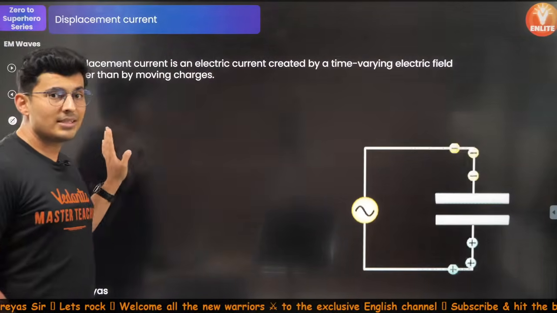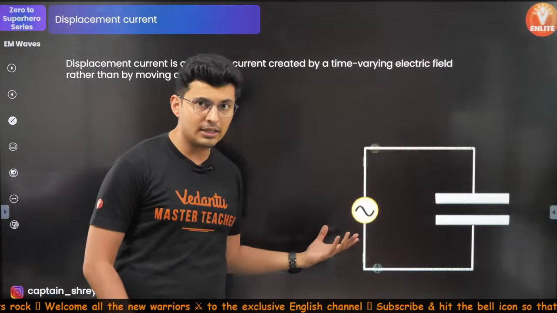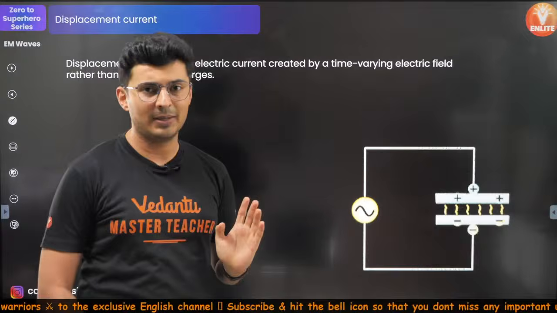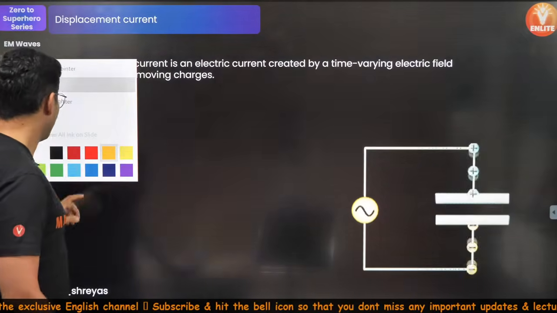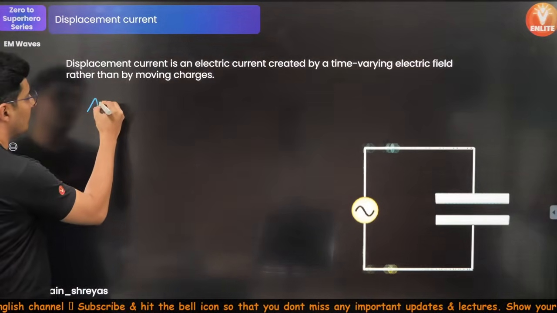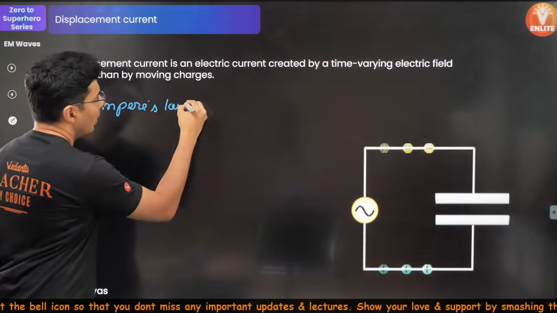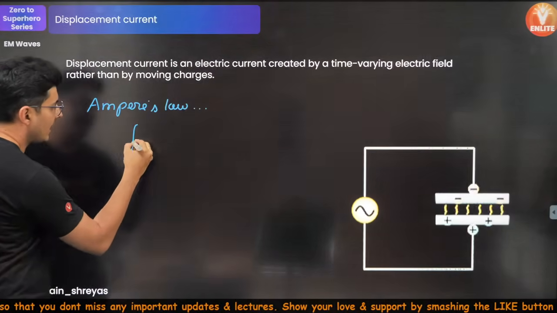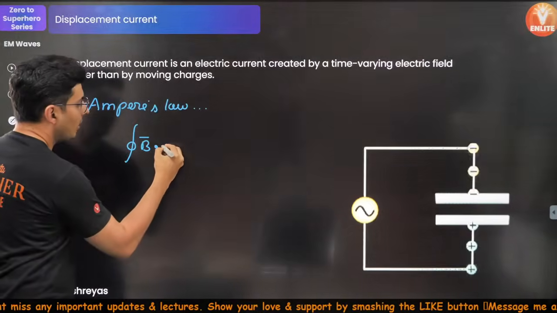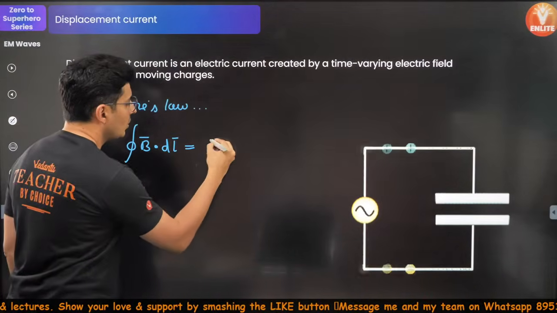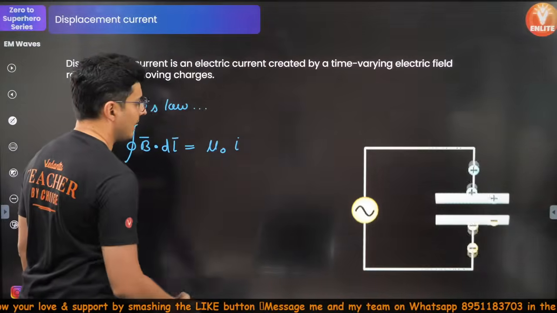Now what happens is, because of this displacement current, you will notice that your Ampere's law gets modified. So what was your Ampere's law? Ampere's law was nothing but cyclic integral B dot dl, or ds, whatever you want to write, is equal to mu naught into the current.